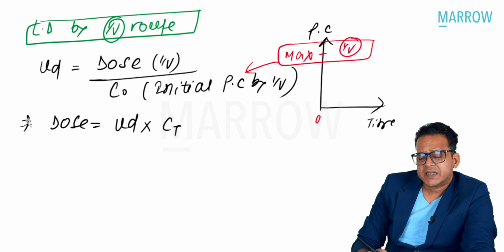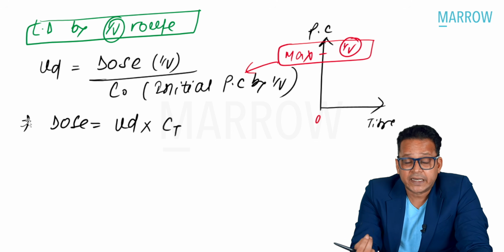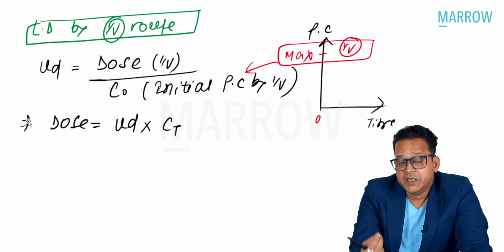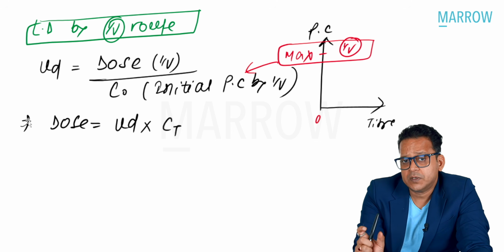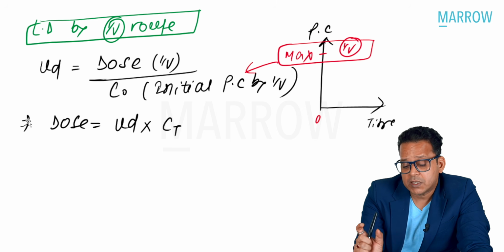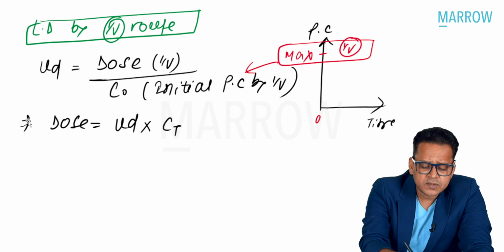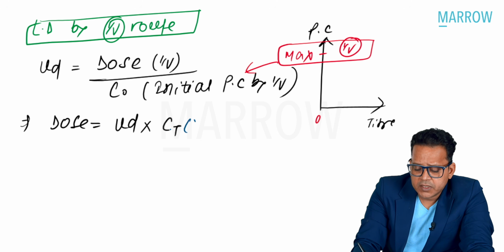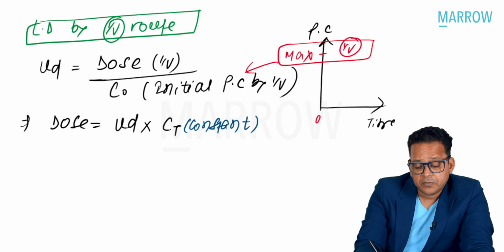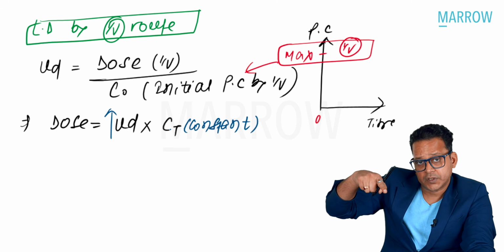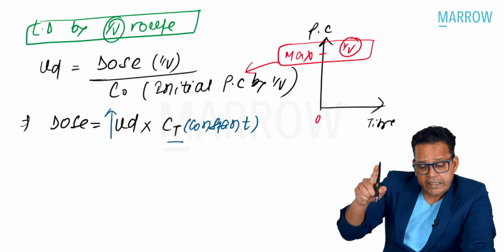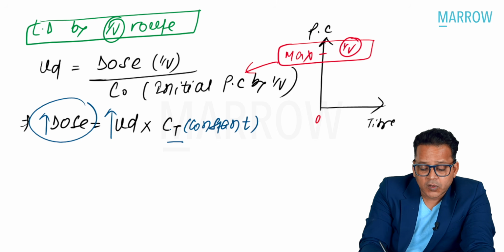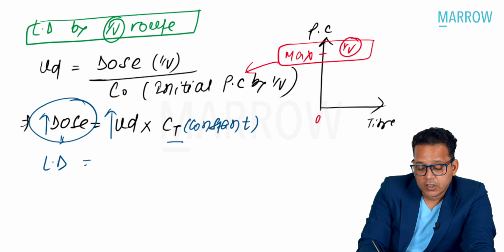Here, CT stands for target plasma concentration. For every disease treatment, I need a specific plasma concentration, called the target plasma concentration, right? This target plasma concentration is always constant or within a constant range. Now, if a drug has a very high volume of distribution, to maintain a constant CT, I have to increase the dose of this drug, and this high dose is called the loading dose. So loading dose is equal to VD into CT.